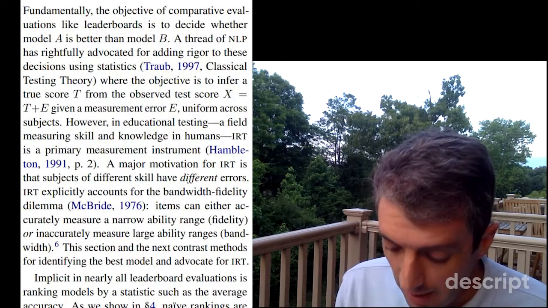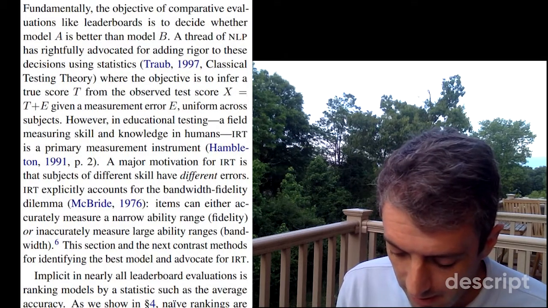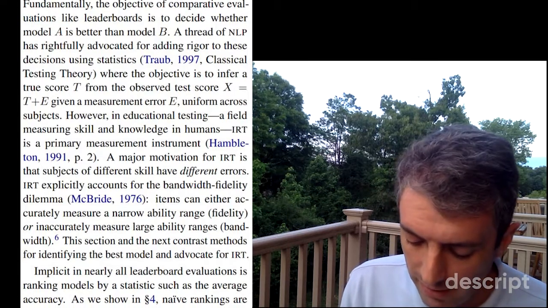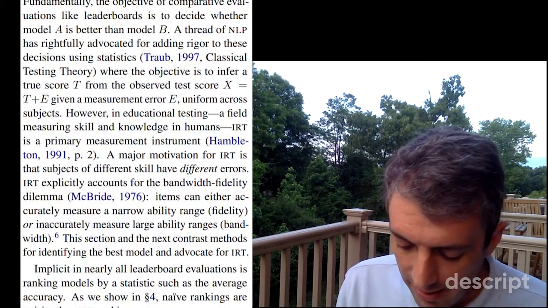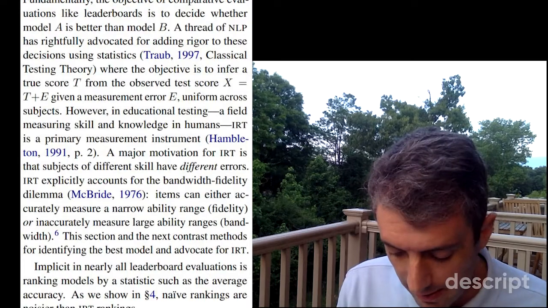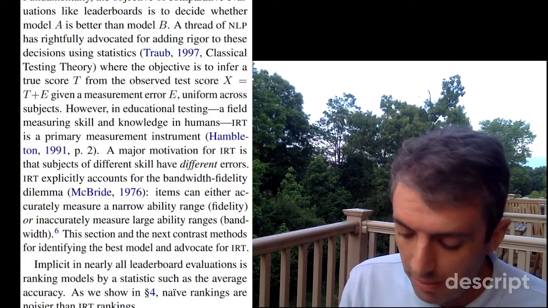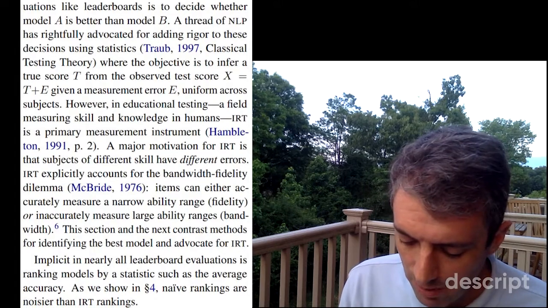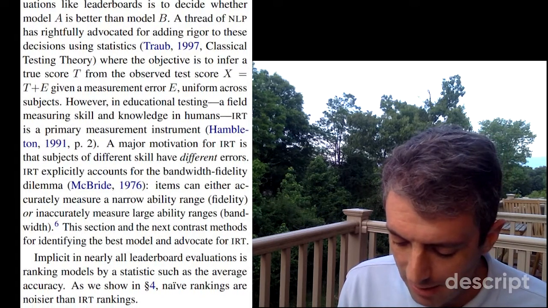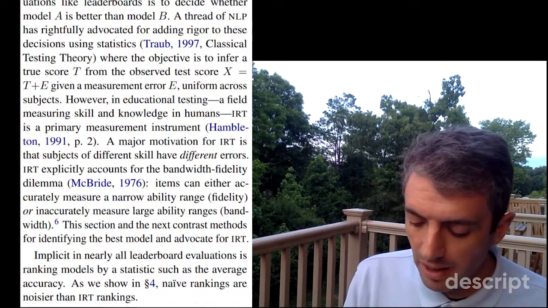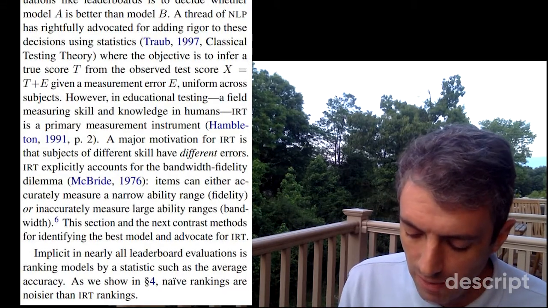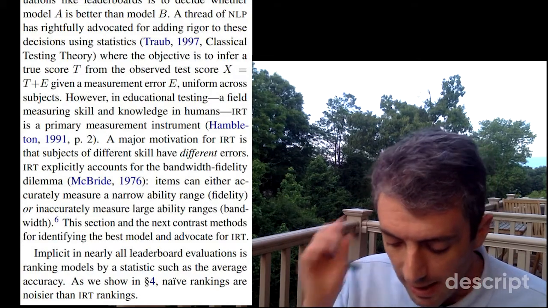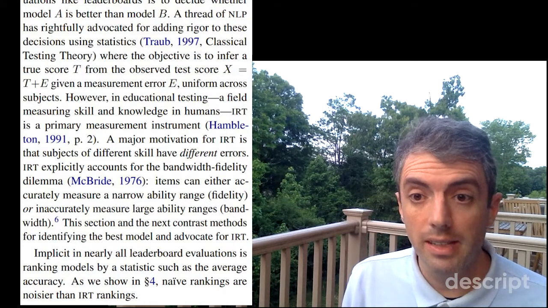A major motivation for IRT is that subjects of different skill have different errors. IRT explicitly accounts for the bandwidth-fidelity dilemma. Items can either accurately measure a narrow ability range, fidelity, or inaccurately measure large ability ranges, bandwidth. This section and the next contrast methods for identifying the best model and advocate for IRT. Implicit in nearly all leaderboard evaluations is ranking models by statistics such as the average accuracy. As we show in Section 4, naive rankings are noisier than IRT rankings.